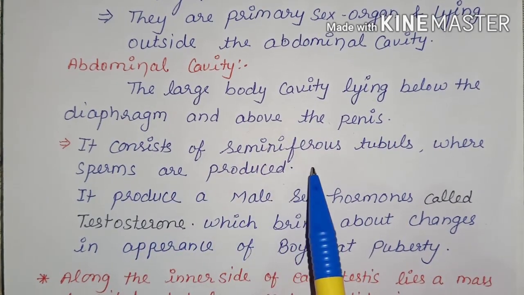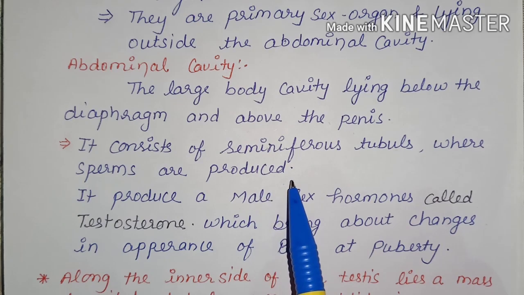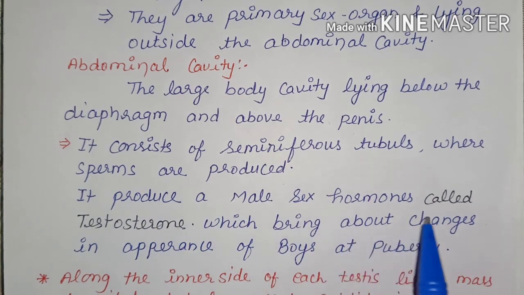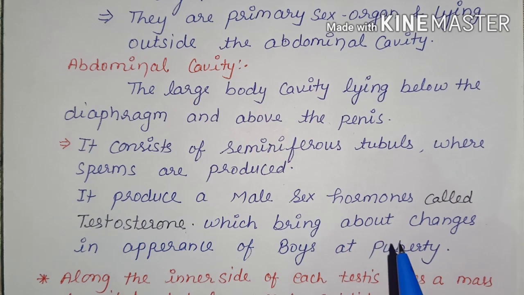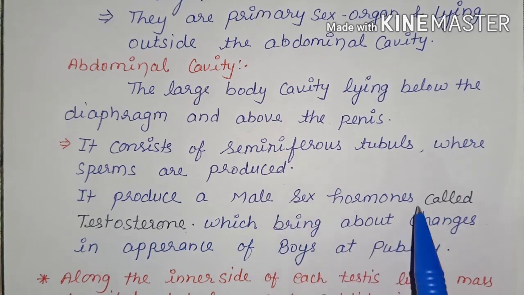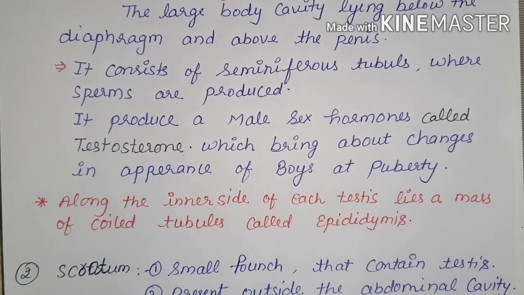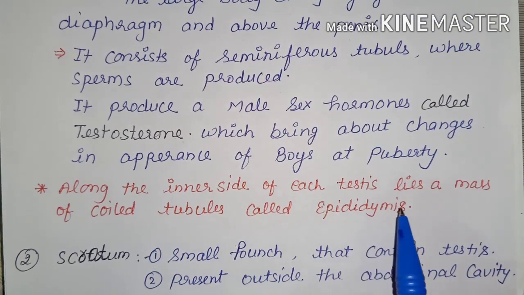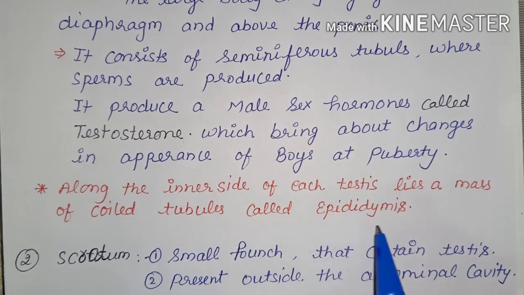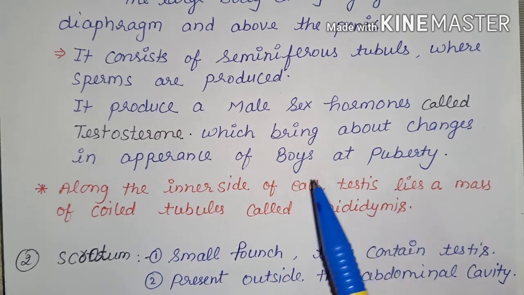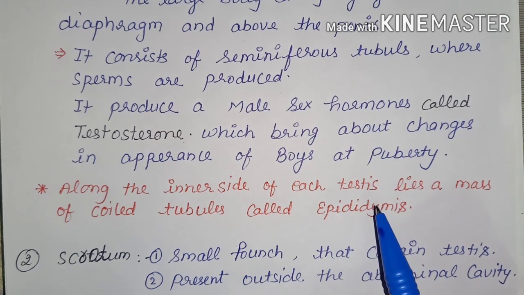It consists of seminiferous tubules where sperms are produced. It produces a male sex hormone called testosterone, which brings about changes in the appearance of a boy at puberty. Means at puberty, the male sex hormone called testosterone is generated, that helps change the characters in the male body. Along the inner side of each testis lies a mass of coiled tubes called epididymis. It means coiled tube-like structures are present inside the testes, that is called the epididymis.